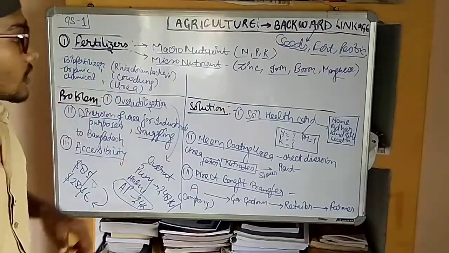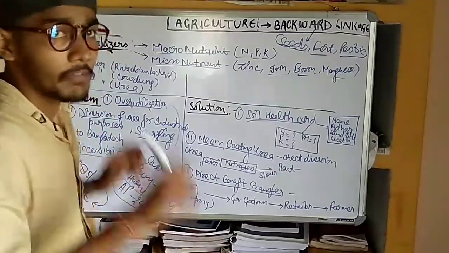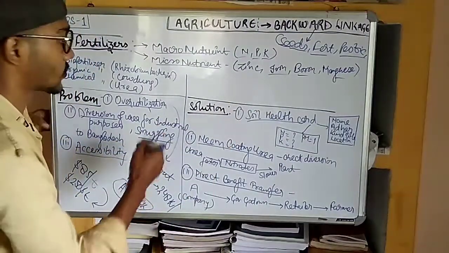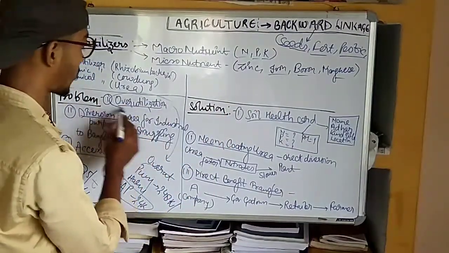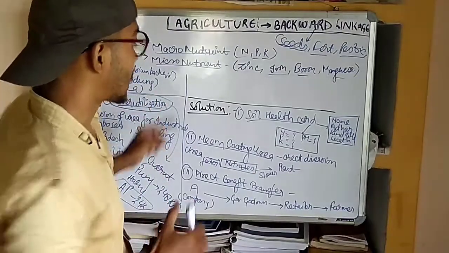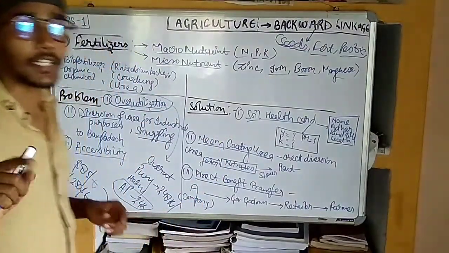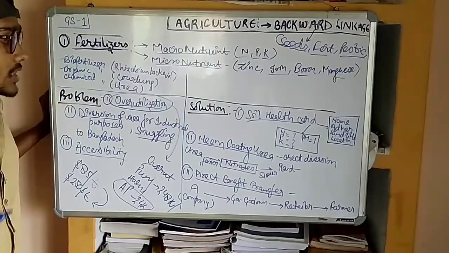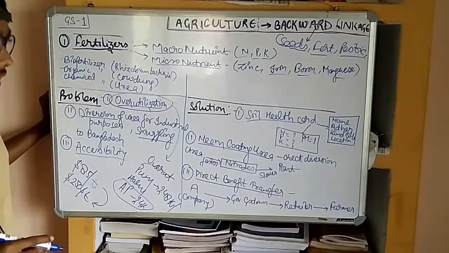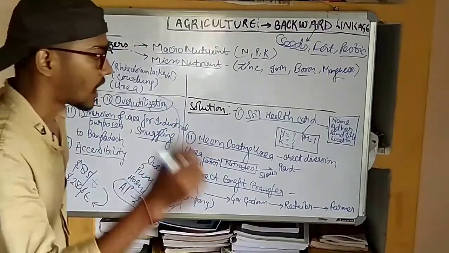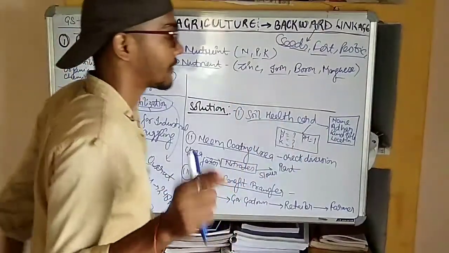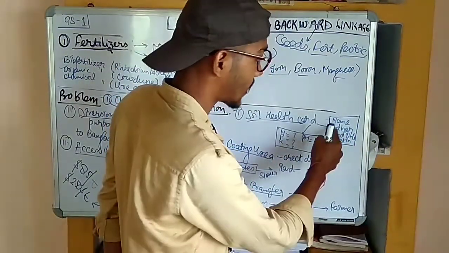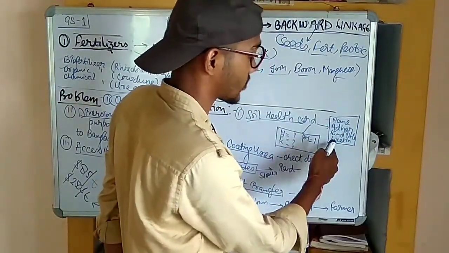Now we will look at the solutions. Normally we will look at solutions for the three problems. The first solution, for the overutilization of the fertilizer, which arises because of lack of access and lack of knowledge about how much fertilizer we have to spread in our agriculture field, is the soil health card. The soil health card will contain the name of the farmer, Aadhaar card link, land title and the location.